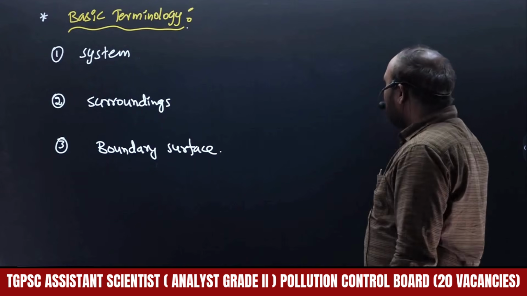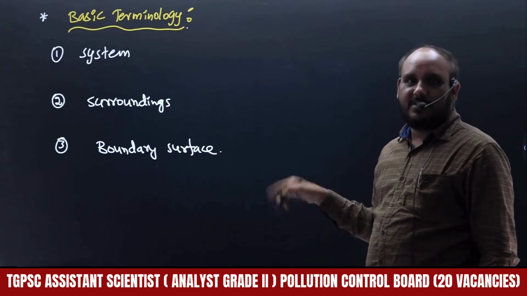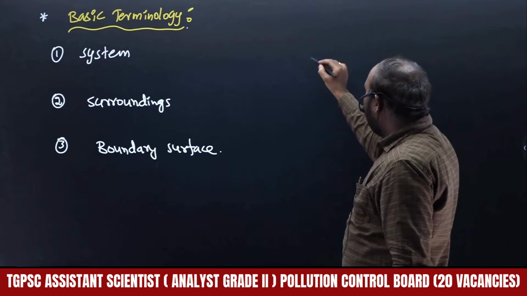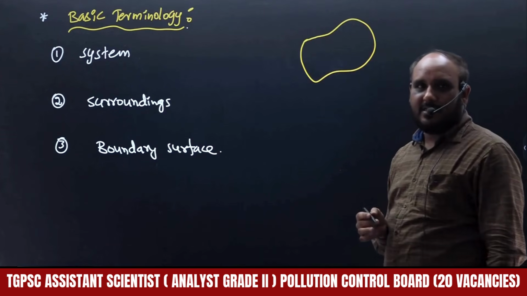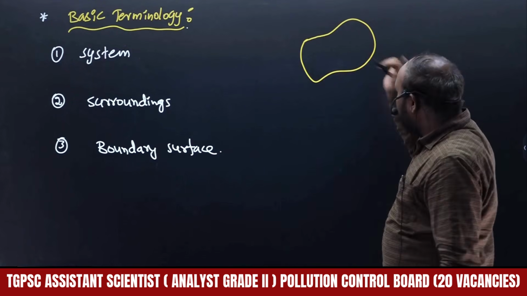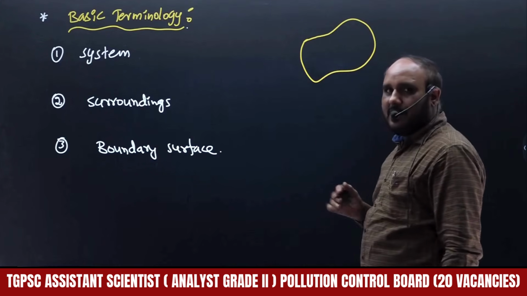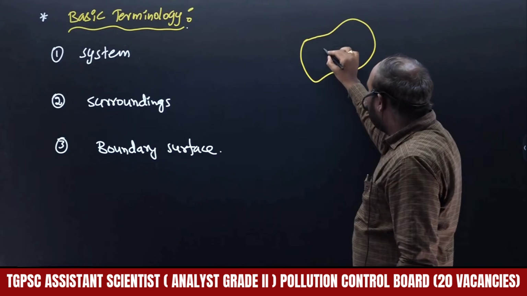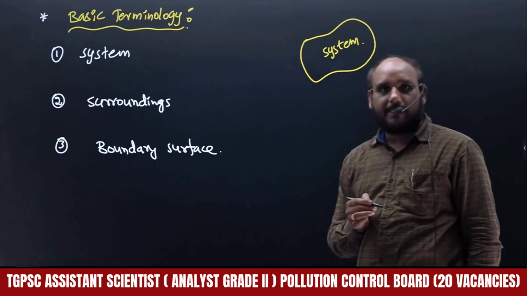For example, I am going to say this entire board is the universe. In that entire board, I am going to select only some portion. This is the portion I have selected. The rest of the board will be there, but my focus, my observation, my study is on this particular area only. Whatever specified portion is under our observation, that is called the system.